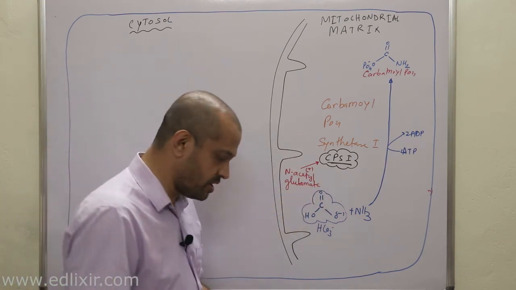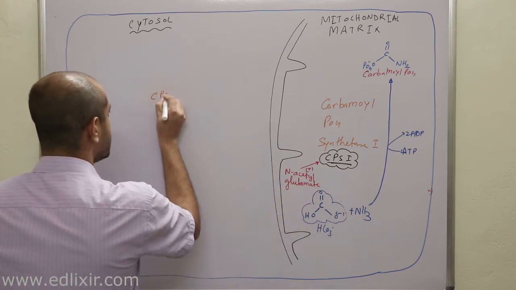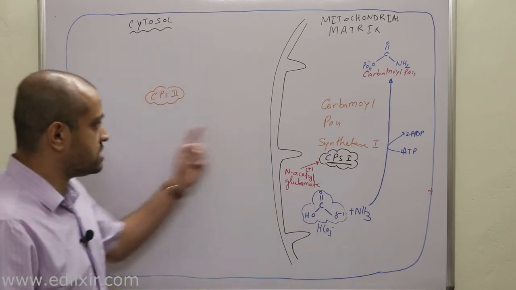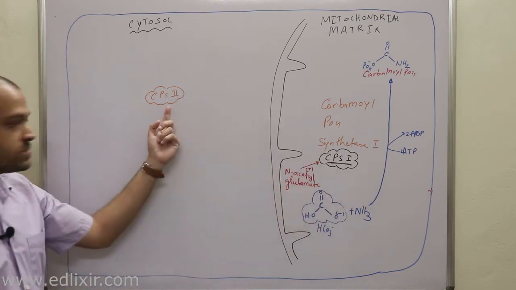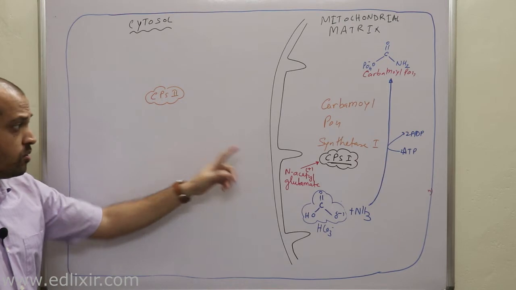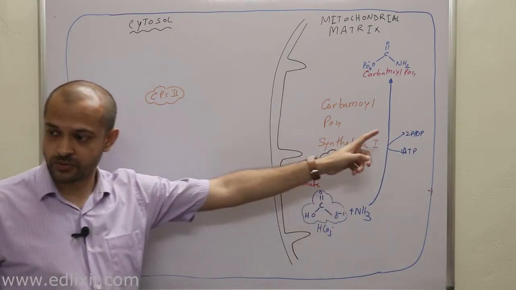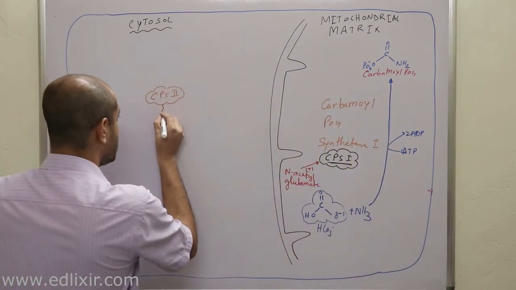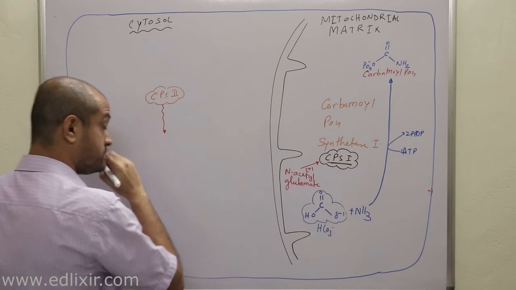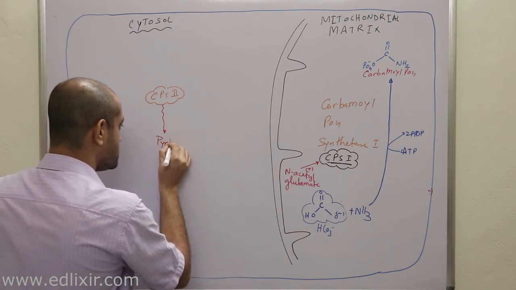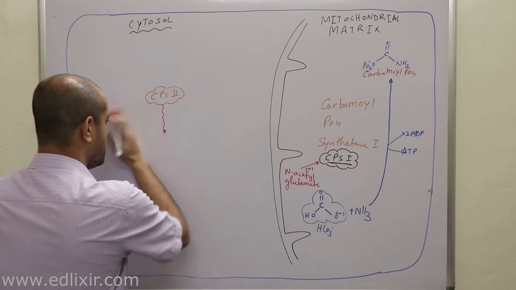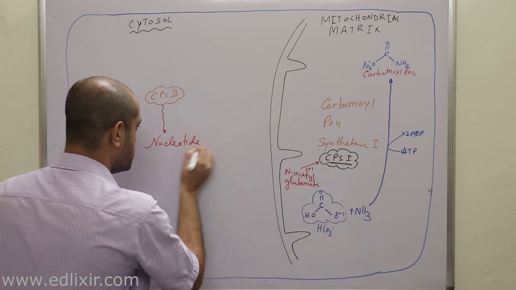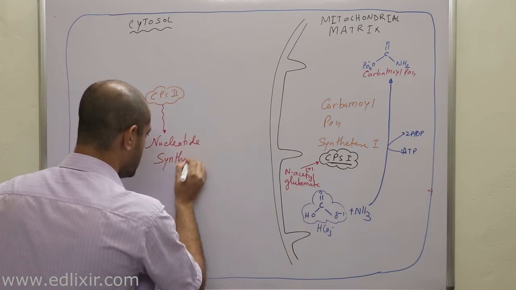Now, a very important point here is this: CPS2 is another enzyme which is present in the cytosol. Now listen, the CPS1 is present in the mitochondria, but CPS2 is present in the cytosol. Clear? Now, CPS1 is useful for the formation of carbamoyl phosphate for the urea cycle. But CPS2 is important for pyrimidine synthesis, that is, nucleotide synthesis.